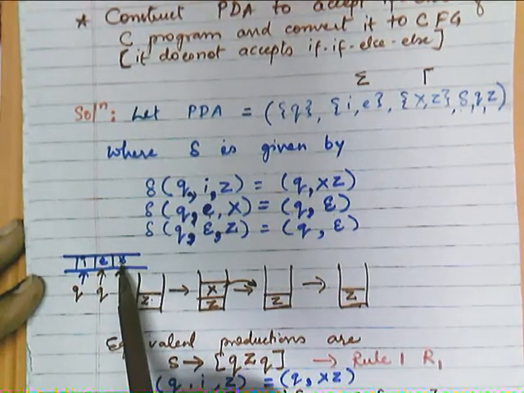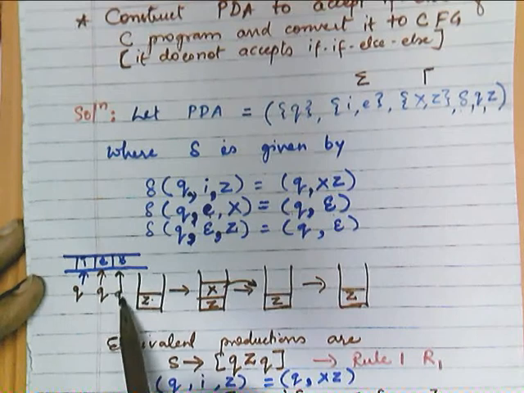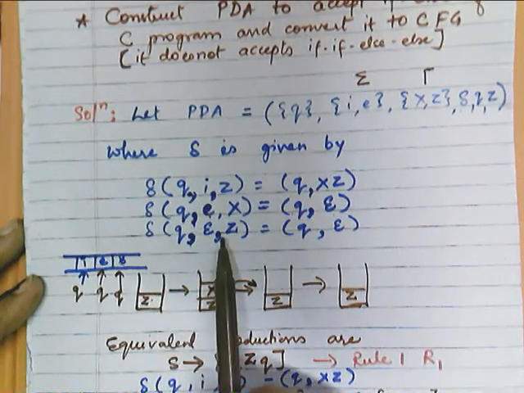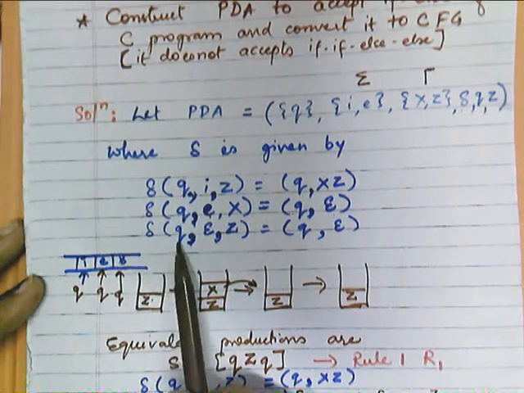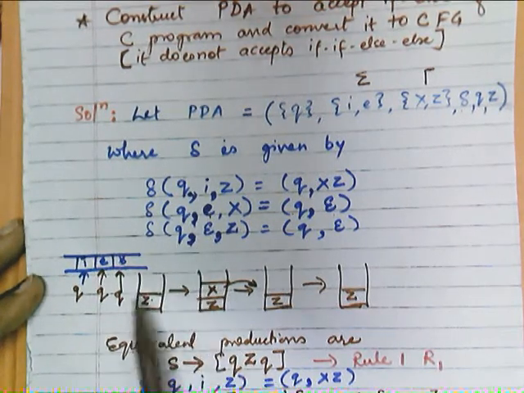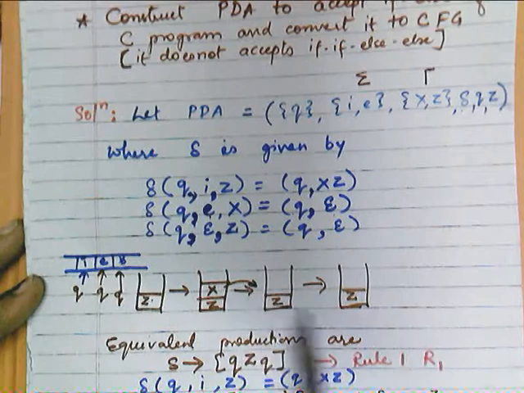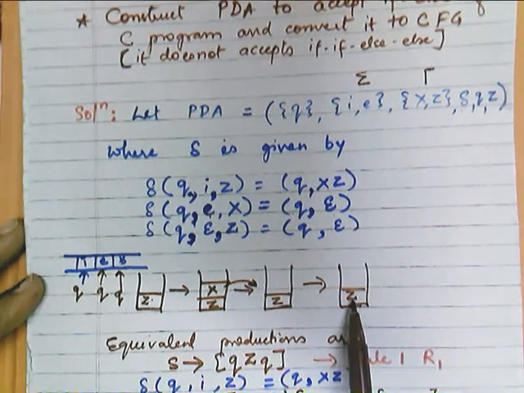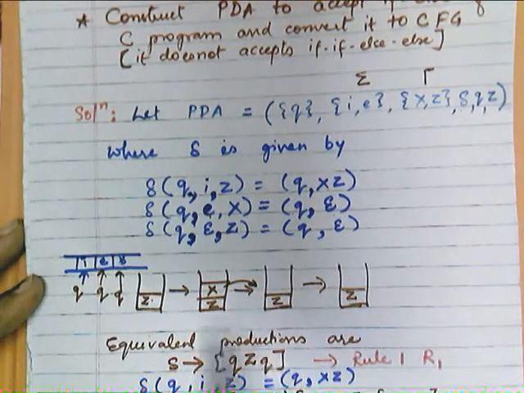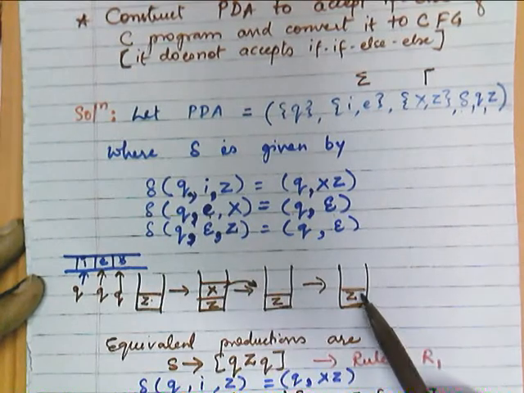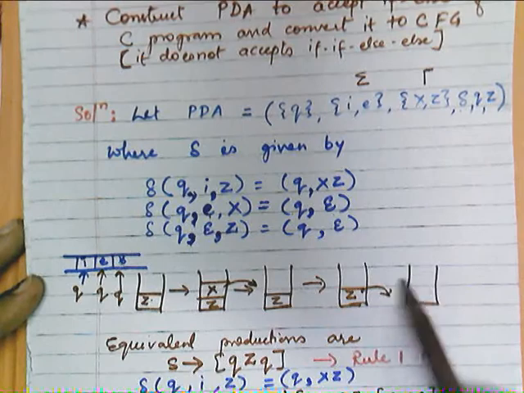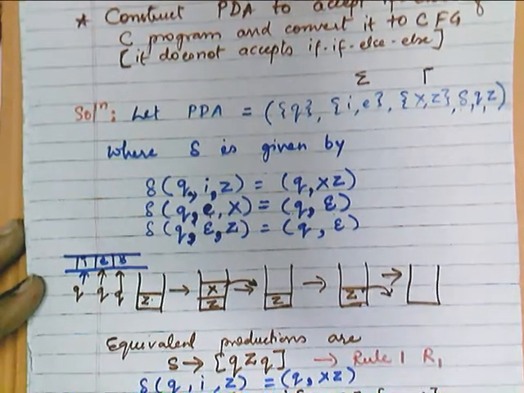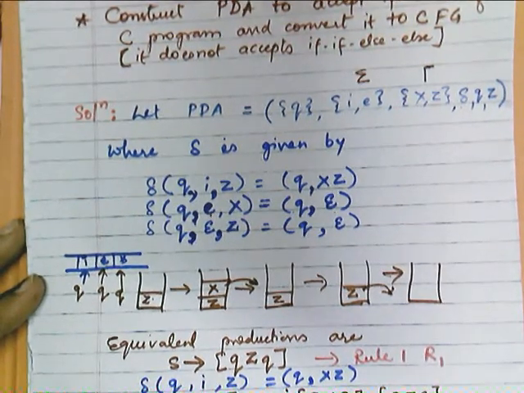Now this is the end of the string. So this is the case of the last function, the delta function, that is delta of Q, empty, Z. The bottom of the stack contains only Z. If this situation is there, we pop this Z as well. So finally our stack is empty, and this is the indicator of acceptance.